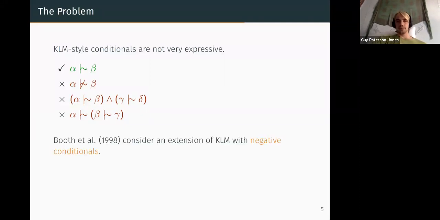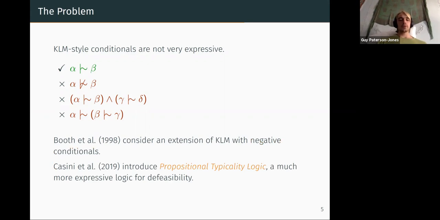Some people have worked on extensions of the original KLM framework that deal with some of these problems. Richard Booth and Jeff Paris, I think, in the late 90s, considered an extension with negative conditionals. So you can express things like beta typically doesn't follow from alpha, or defeasibly doesn't follow from alpha. And more recently, my supervisor, Giovanni Casini, and co-authors introduced another logic, propositional typicality logic, which is a much more expressive logic for representing defeasible knowledge and reasoning about it.